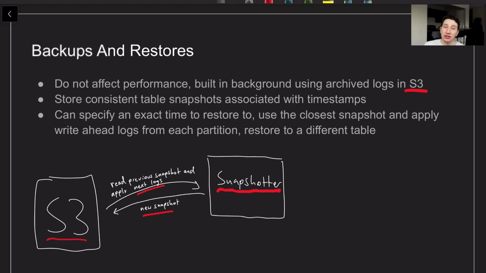So if for whatever reason we wanted to do a point-in-time restore to a different DynamoDB, all we would have to do is read the snapshot that's closest to it but behind it in time, and then apply all logs since then to get the state that we want.